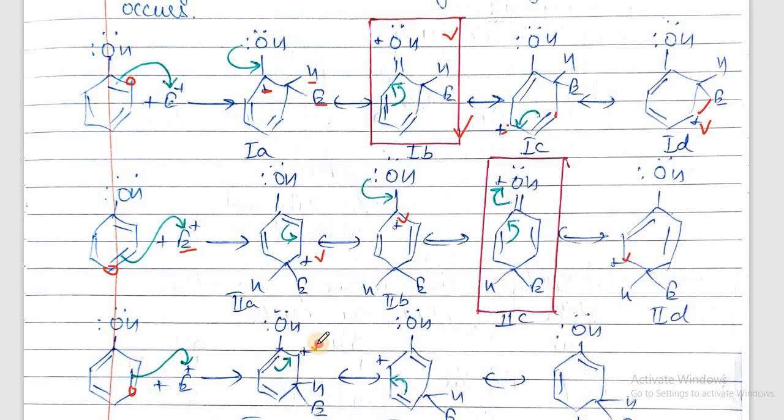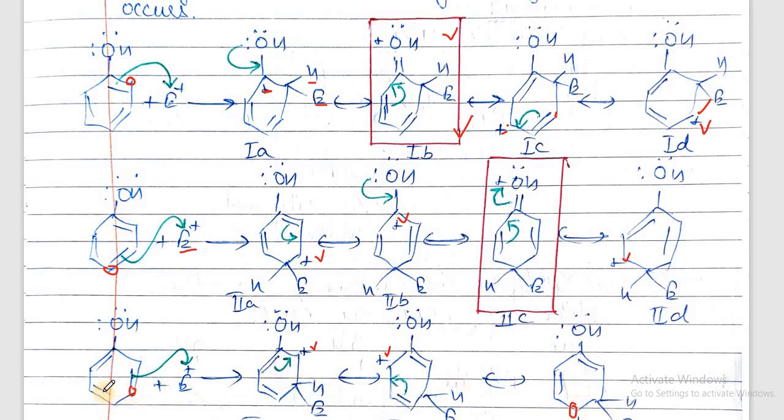Here it is positive charge. Then after this carbon, it will move to this, here this, and after leaving this carbon, it will move to this carbon, that is here. So these three structures are formed when electrophile attacks the meta position.